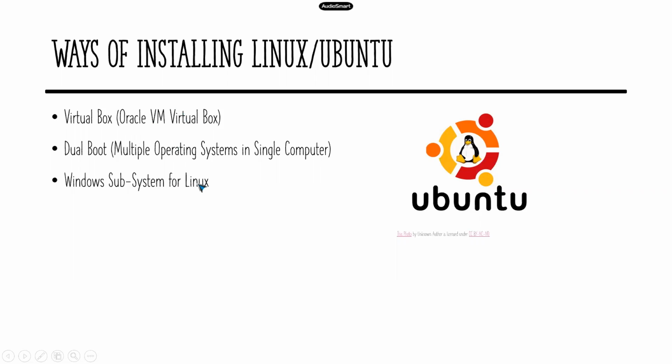With Windows subsystem, you are just selecting an option actually. So you will go to the installation thing. It is already there. You will select that option and then install. So that is the simple one. So half an hour you can do it, and I am telling the maximum time. It will be done in 10 minutes if everything goes well. VirtualBox will take maybe an hour or 2 hours like that. And then dual boot may ideally take 4-5 hours if you know everything. Otherwise, it may take more time. Okay, so this is how you will be installing Linux, mainly Ubuntu only.